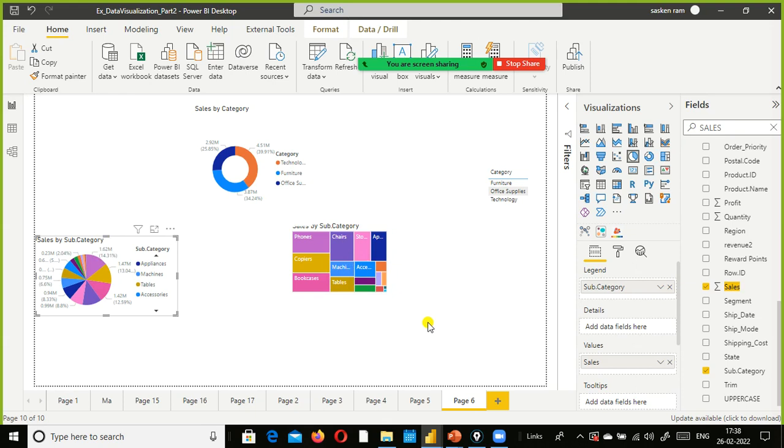Okay, so in the case of tree map, the arrangement is typically a rectangular area. It is divided up into smaller rectangles to represent the subcategories.